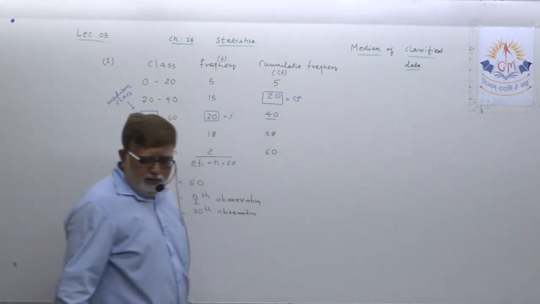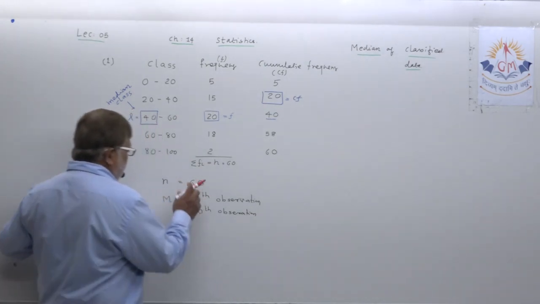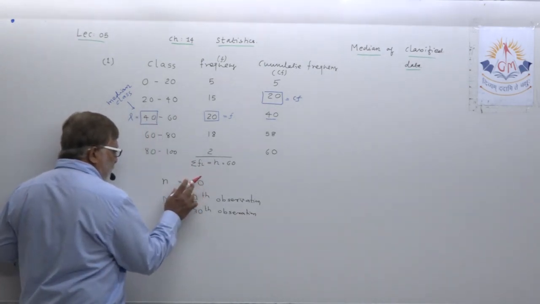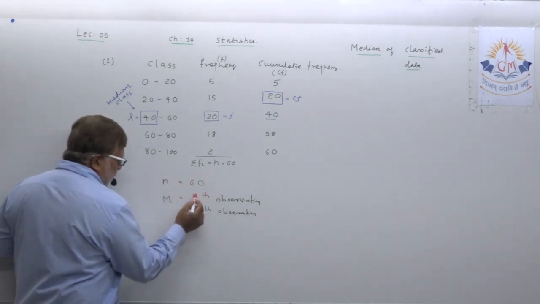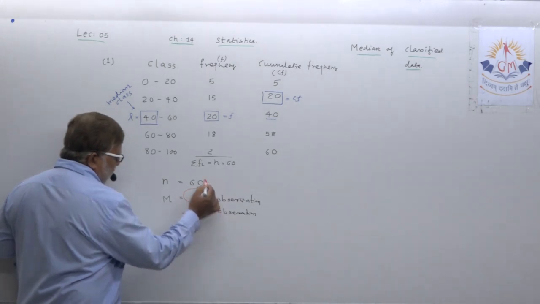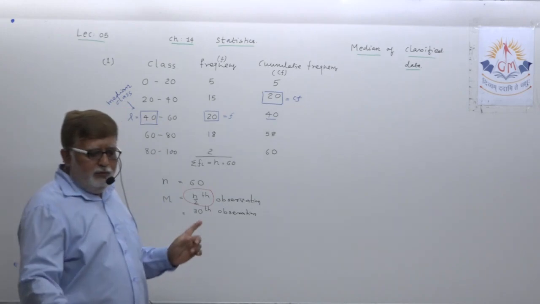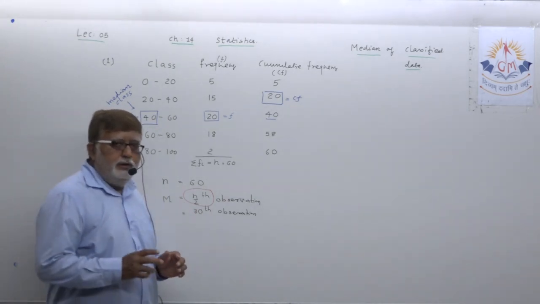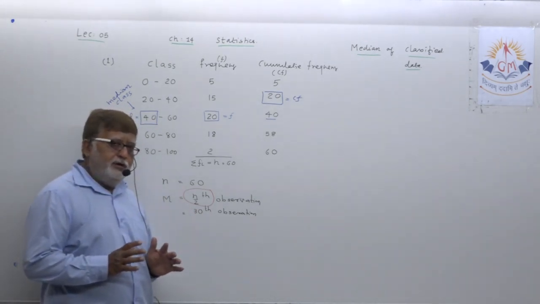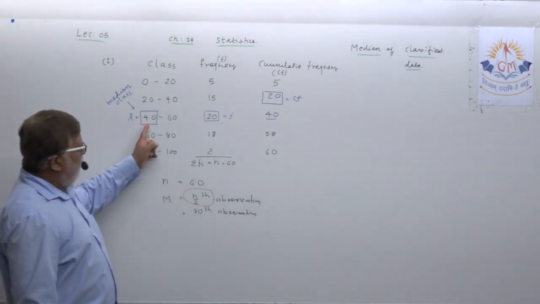Only one formula. Remember, there will be no two formulas. Whether the number of observations is odd or even, the formula will remain the same, n by 2th observation. Understand? This is only for grouped classified data. You understood this? Okay. Marking done.